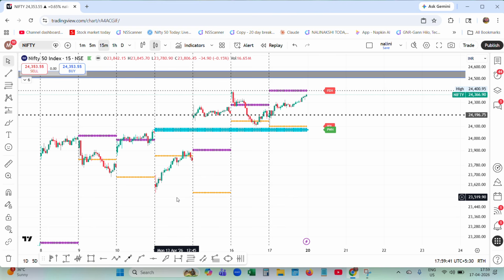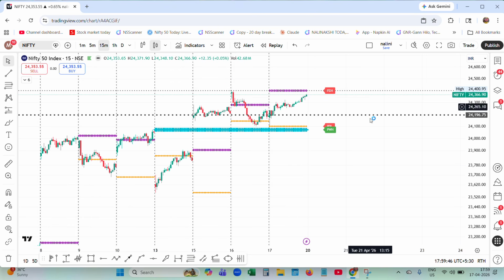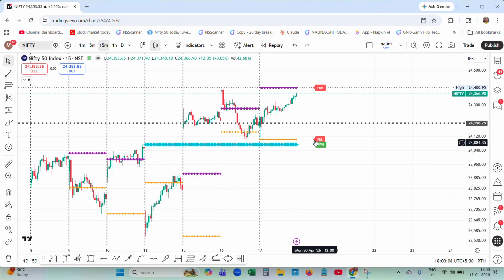Here, I have enabled only previous week high and previous day high and previous day low. The purple color plus signs are previous day high and previous day low, and the blue color one is previous week high. So automatically on the side you get the labels here. Now I know my structure. That is, I have found my house.